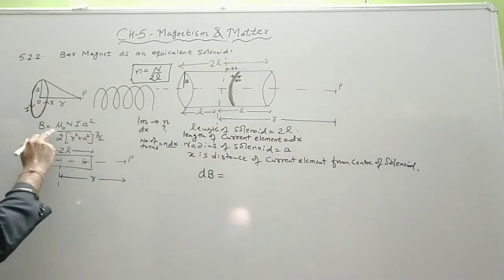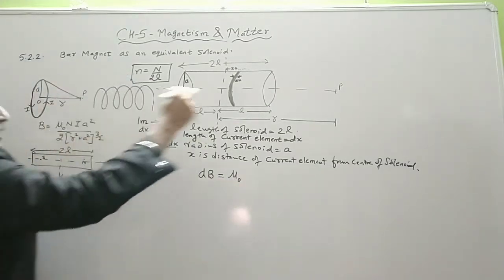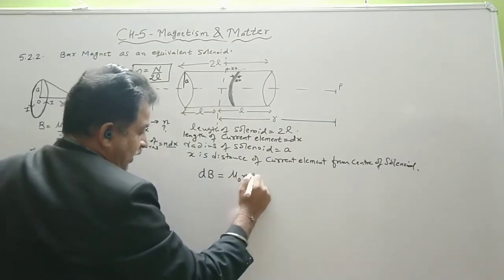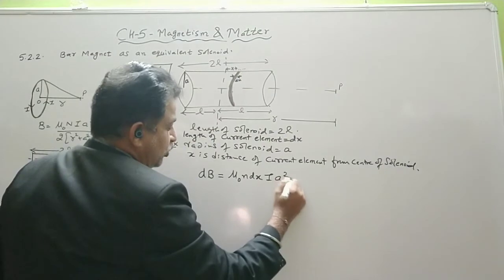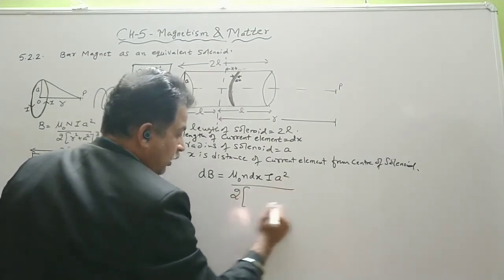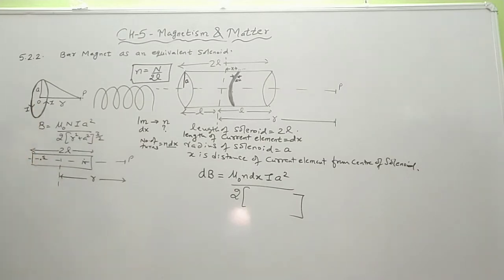Now we apply this formula, mu naught. In place of the number of turns, we put the number of turns in this small element, that is n dx, I a square upon 2. Now say this distance is from the center. This distance is from the center.